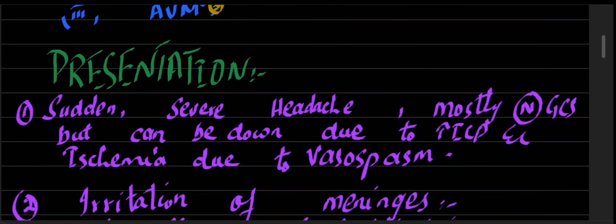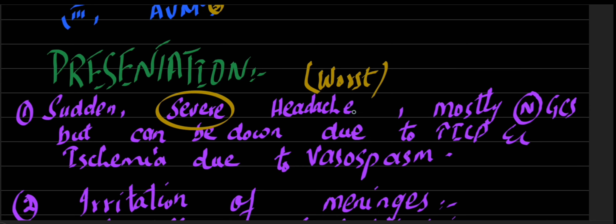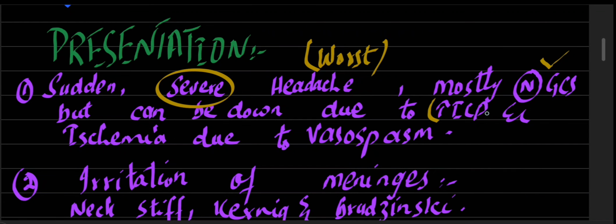So how does the patient present to you? The patient presents with sudden and severe onset of headache, and he claims that it is the worst headache of his life. He never experienced this type of headache. GCS wise the patient is mostly normal, but GCS can go down due to raised intracranial pressure and also due to ischemia, and ischemia is mostly due to vasospasm of the arterioles after subarachnoid hemorrhage. That's why we give nimodipine to the patients, which prevents the vasospasm.